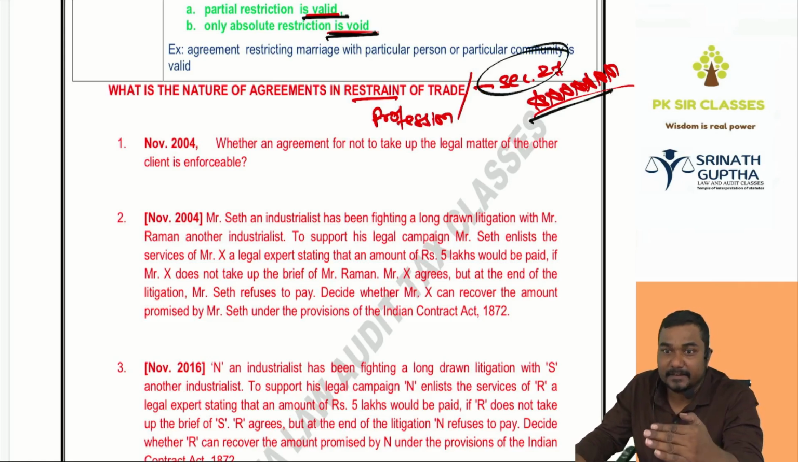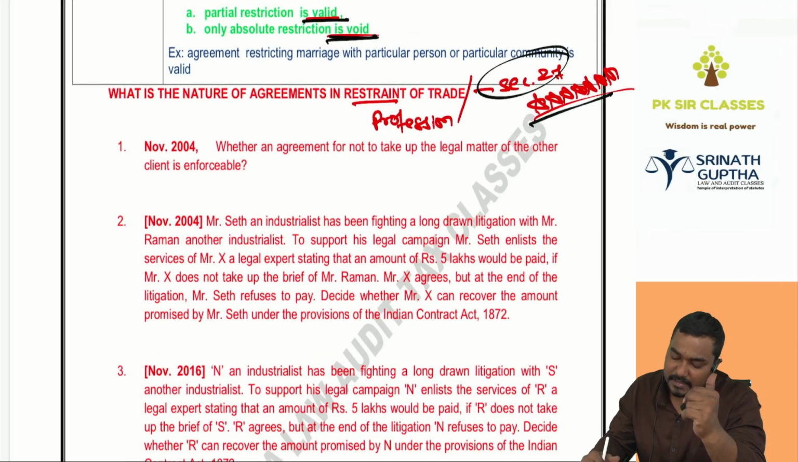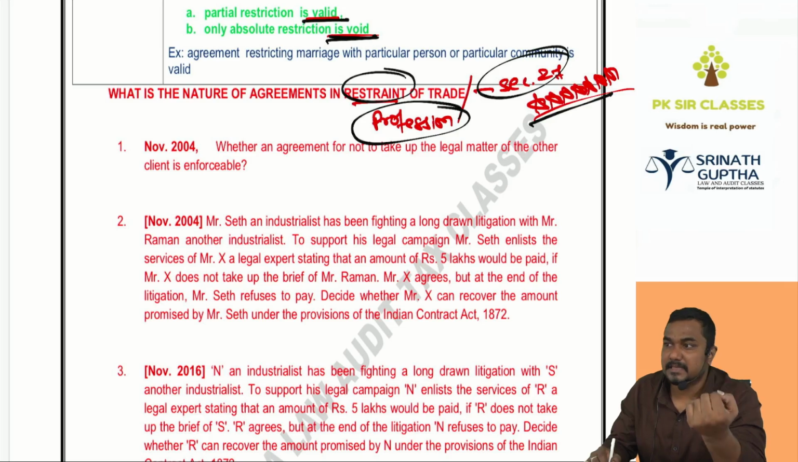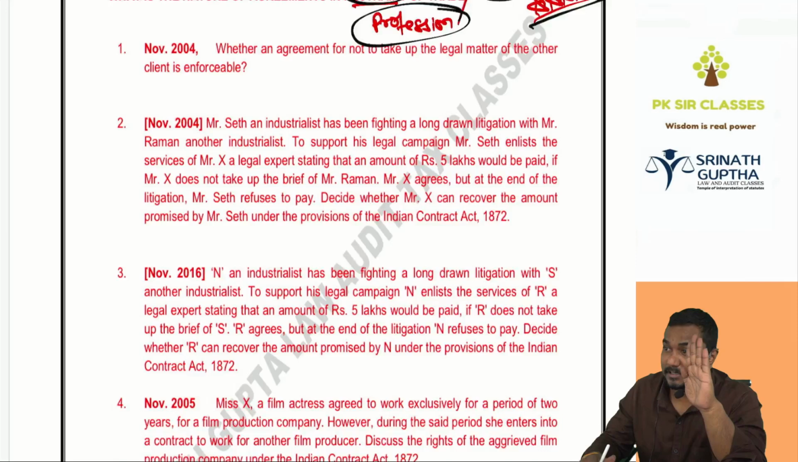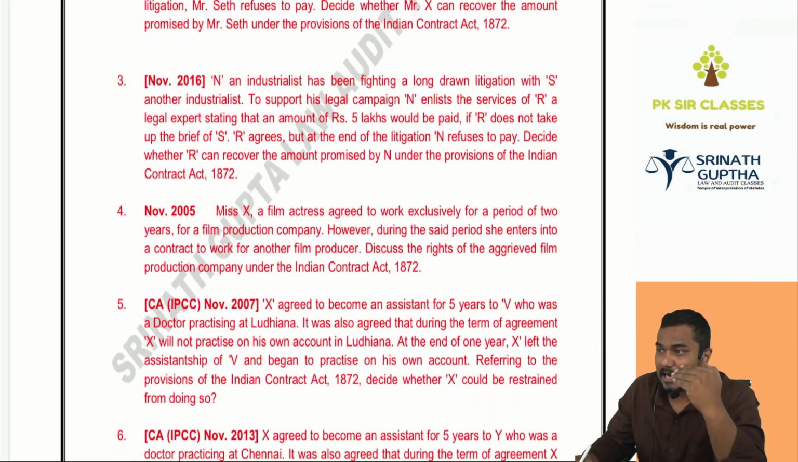So what is the nature of agreements in restraint of trade? Restraint means restricting. Trade means selling the goods. Profession means selling the service. Everybody has a right to do any legal business as per the constitution, one of the fundamental rights. If you're speaking or writing opposite to the constitution, that is opposite to public policy and void ab initio.